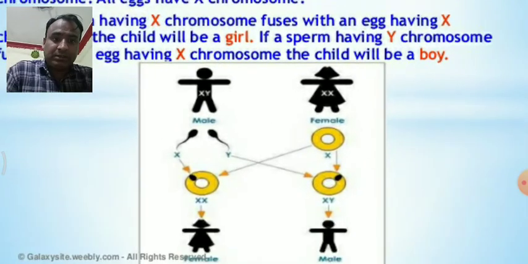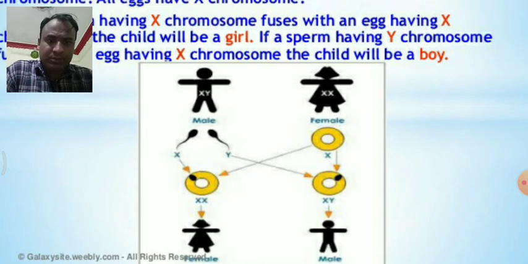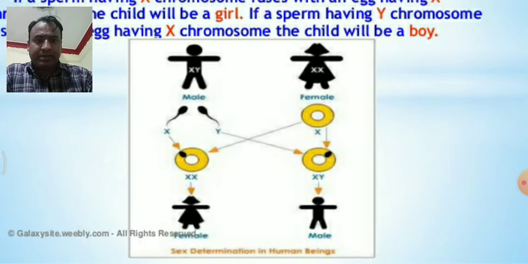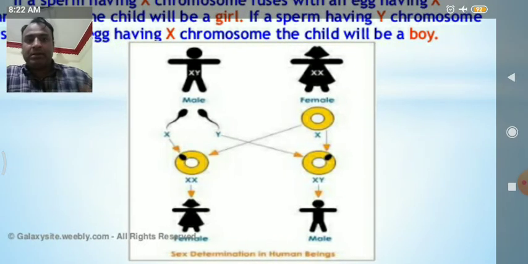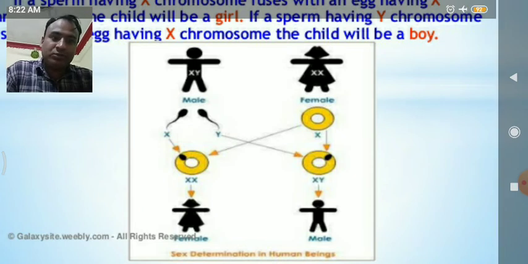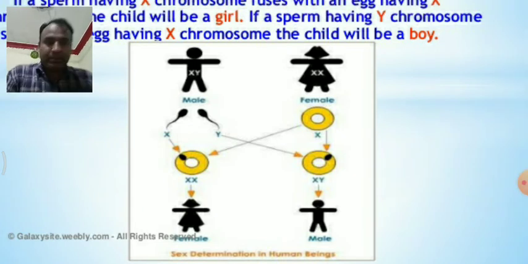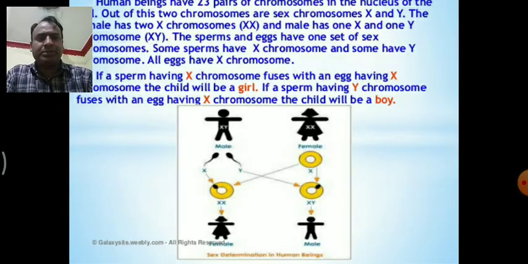In male, XY chromosomes; in female, both X chromosomes. When the X of the male combines with the X of the female, the girl child forms, and when the male Y chromosome combines with the female X chromosome, the male child forms. This is all about sex determination in human beings.